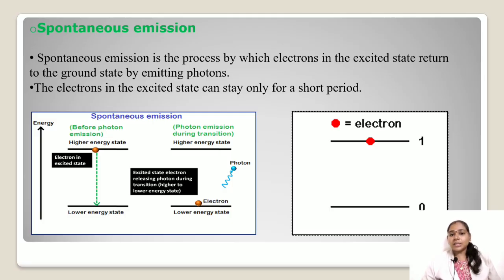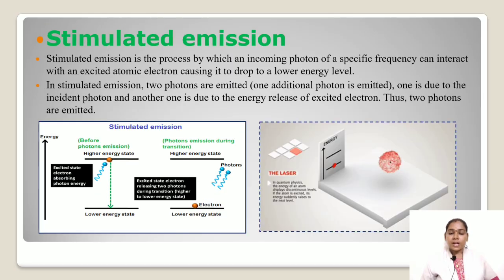The atoms in the excited state can stay only for a short period, without the influence of any external source or agency. Such emission of light radiation, which is not triggered by any external influence, is called spontaneous emission. This spontaneous emission is a random and uncontrollable process.